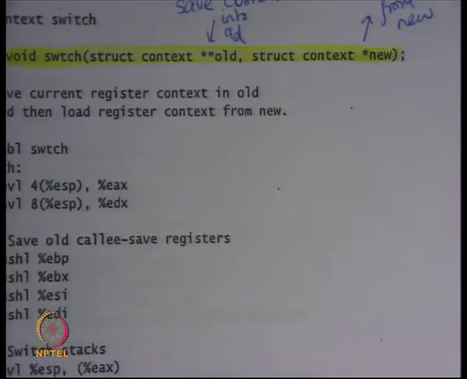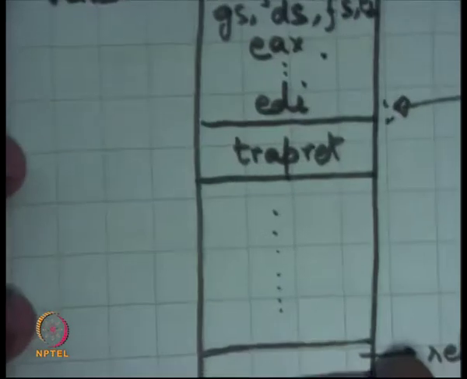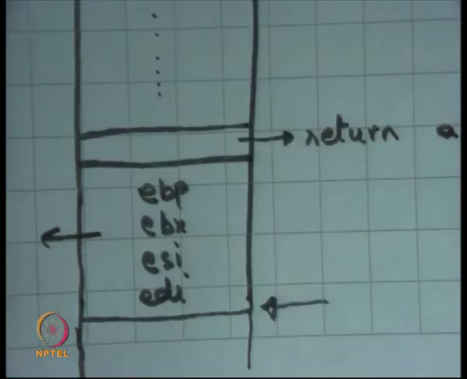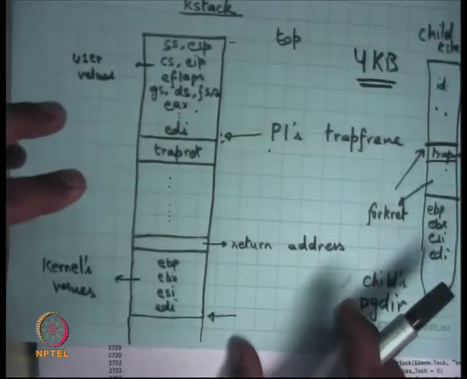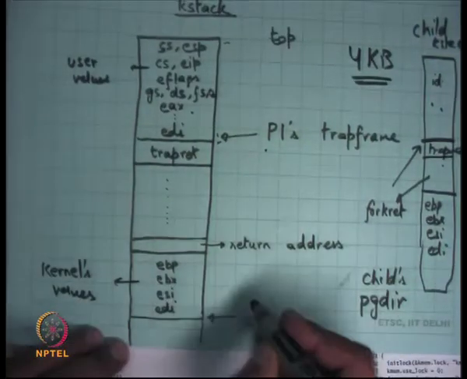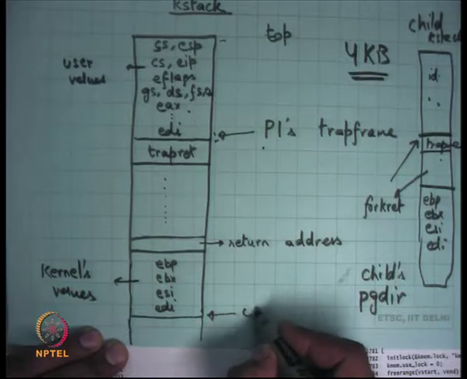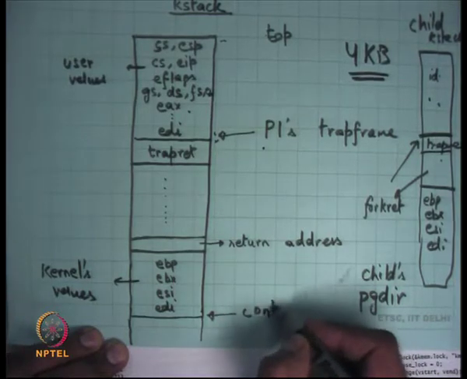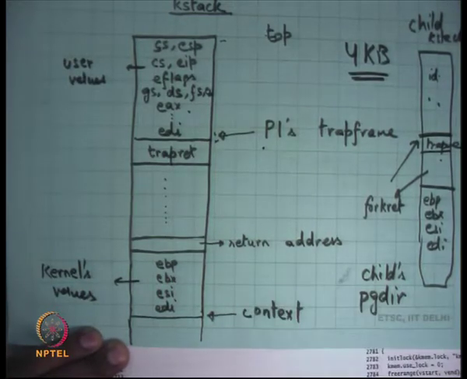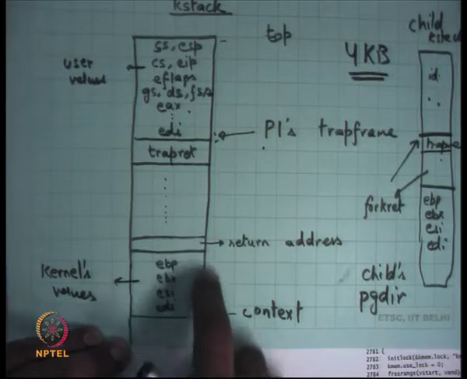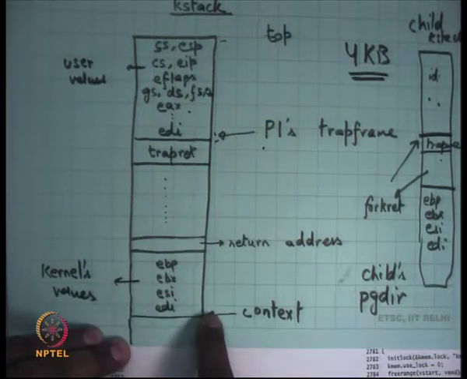So where is this context going to get stored? So what is this context? If I look at this figure here, in this K stack, then the context will be this pointer here. Okay. So it's going to save values at the bottom of the stack.